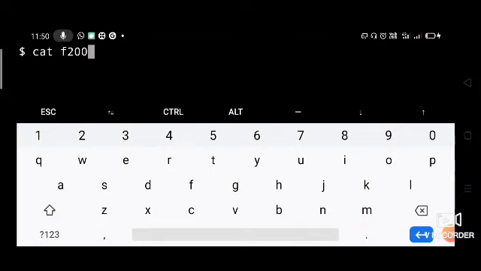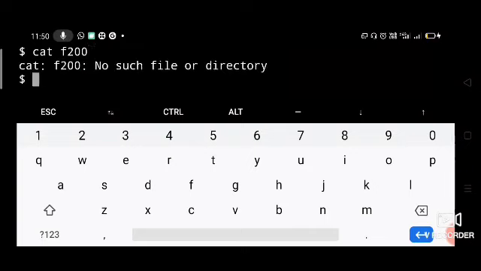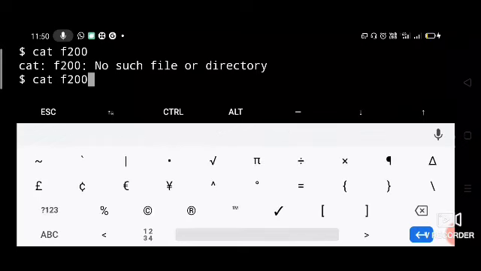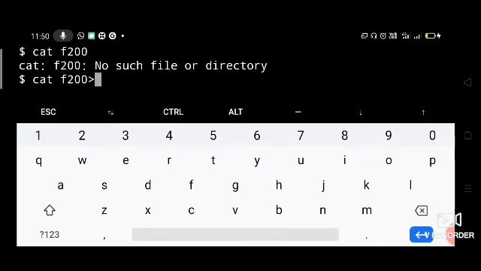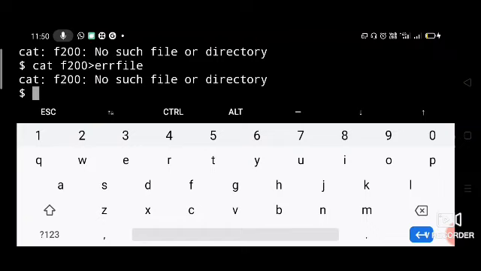Okay, let me say cat F200, which is a file not available in my system. So it will give you an error message, no such file or directory. But if you would like to redirect this error message to some file, like error file, it will not be redirected; rather it will be displayed on the screen itself, because through the greater than symbol we can only take the contents of standard output but not standard error.